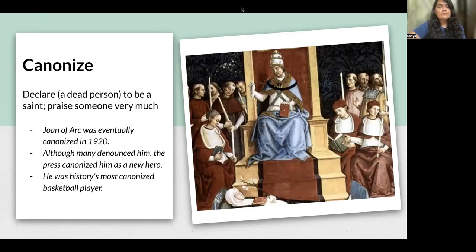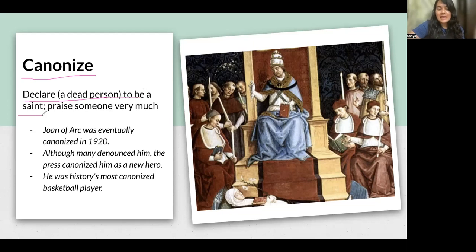Canonize. Now, canonize, what does that mean, right? Now, you must have heard of the word canon. Have you heard? A cannon, those huge weapons that were used in the past in order to launch those big balls of metal, right? To beat the other side of the army, or to bombard the army on the other side. So those were cannons, right? So canonize means to declare a person, like someone who's dead, to be a saint.